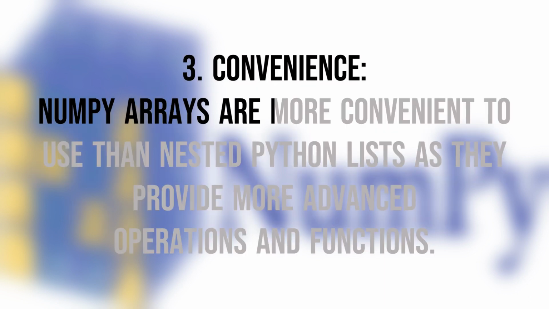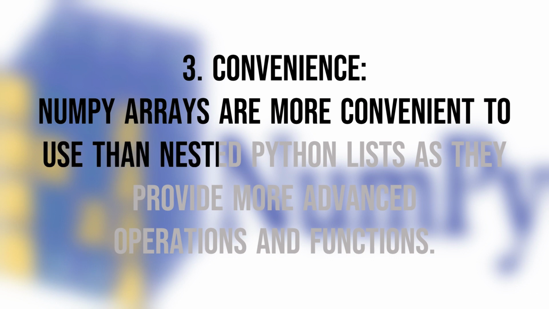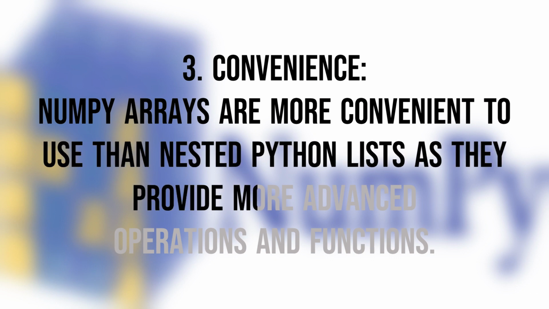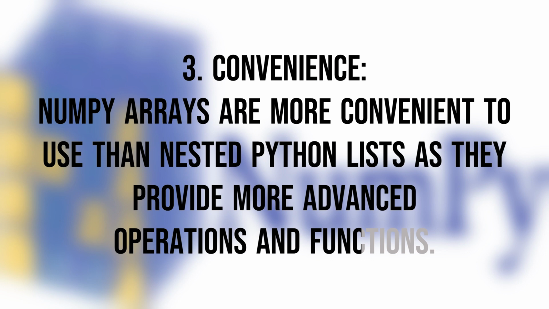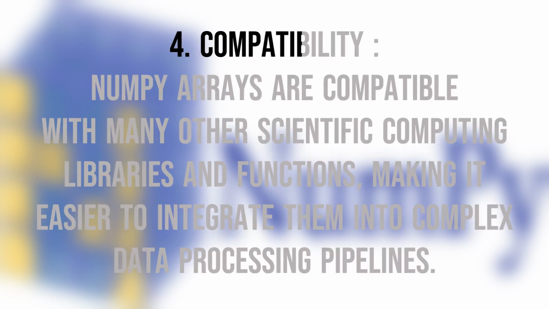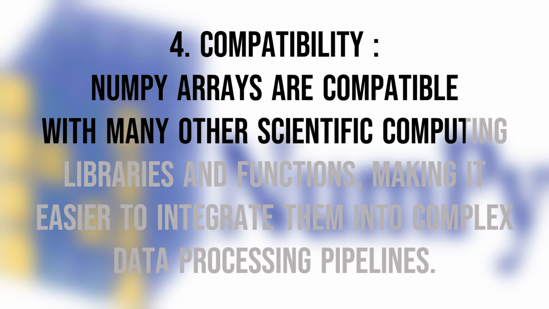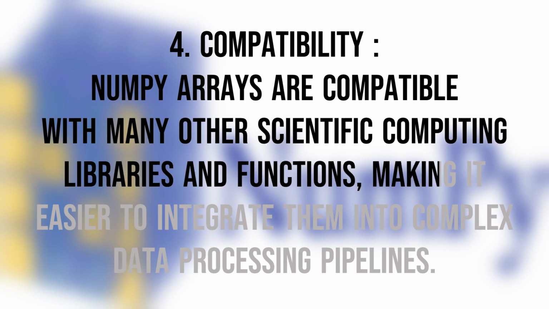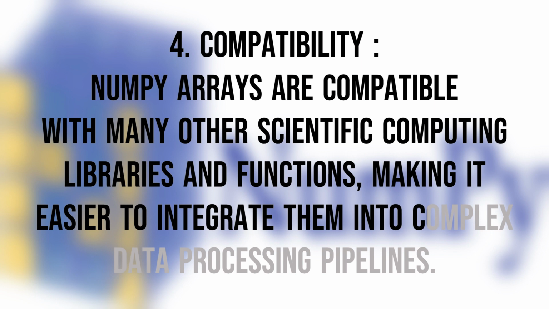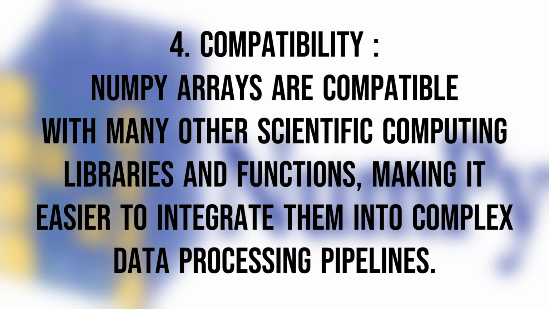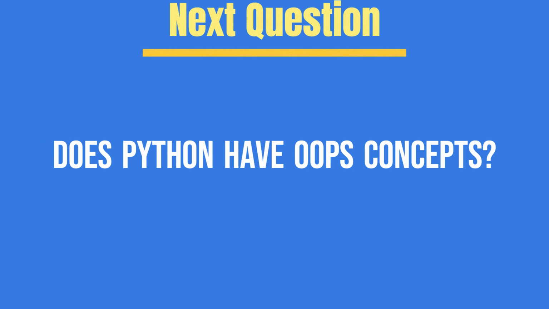NumPy arrays are more convenient to use than nested Python lists as they provide more advanced operations and functions. 4. Compatibility. NumPy arrays are compatible with many other scientific computing libraries and functions, making it easier to integrate them into complex data processing pipelines.